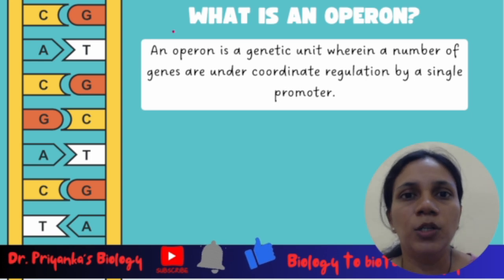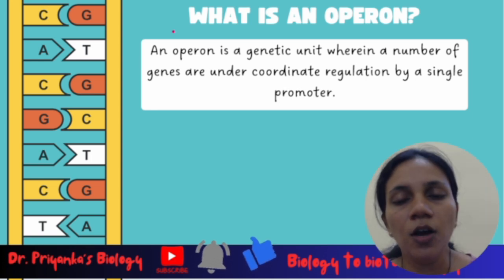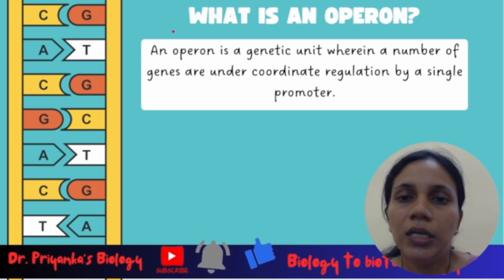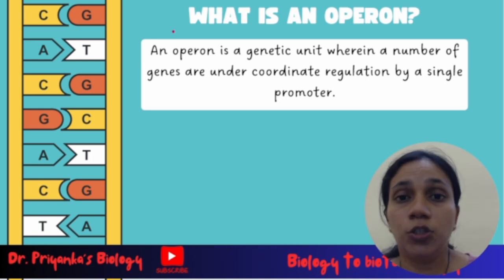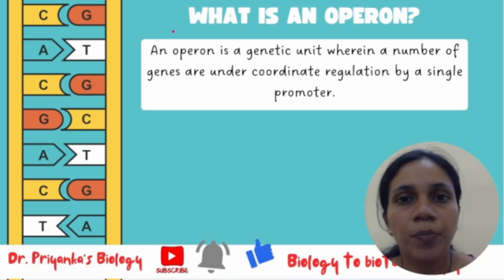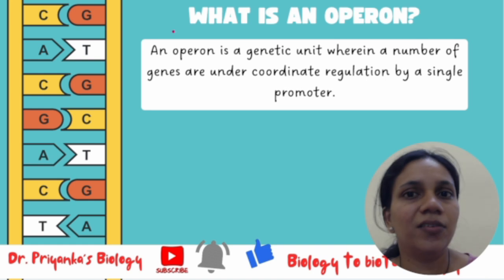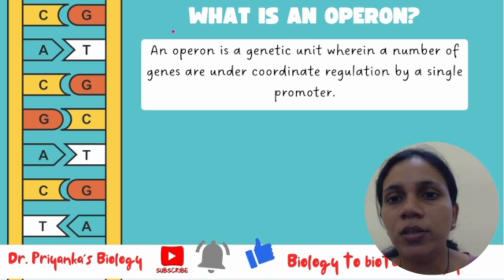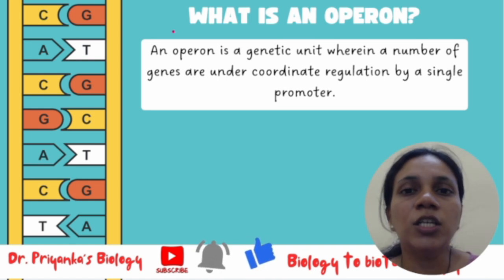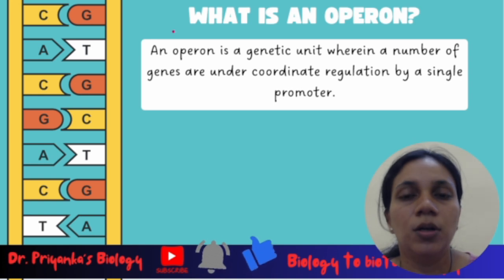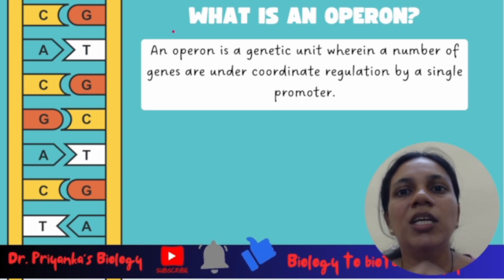Now, for example, you have a car, a vehicle. Its tires are important, its doors are important, its gear, accelerator, clutch, brake, steering, everything should work in a coordinated manner. But for that, the entire car is under the control of the engine.